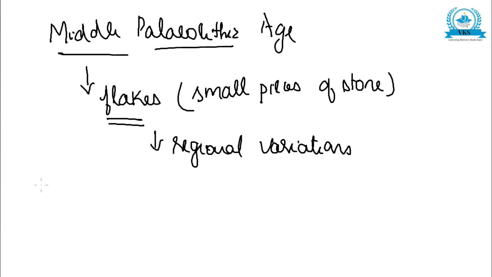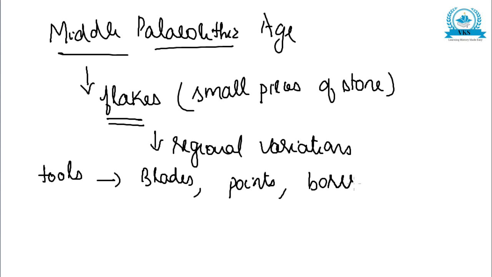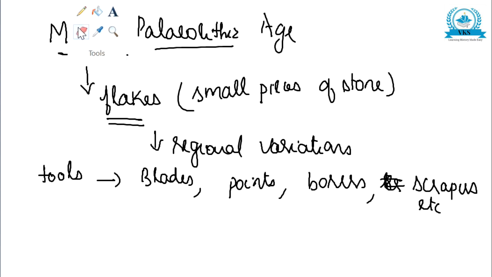The main tool varieties. So here in the Middle Paleolithic Age, the main tools which were used were blades, points, borers, scrapers, etc. These were the different tools used during this time.